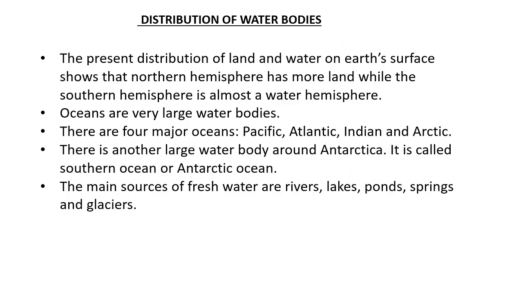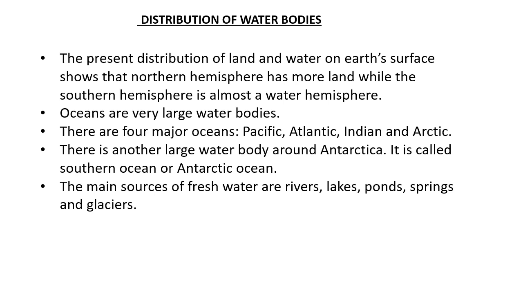Now, distribution of water bodies. On this topic, the present distribution of land and water on Earth's surface shows that the Northern Hemisphere has more land, while the Southern Hemisphere is covered almost with water. That is why the Southern Hemisphere is called the water hemisphere, and the Northern is called the land hemisphere.